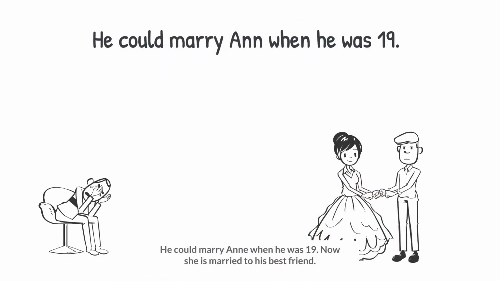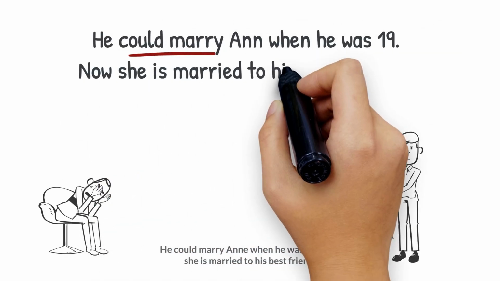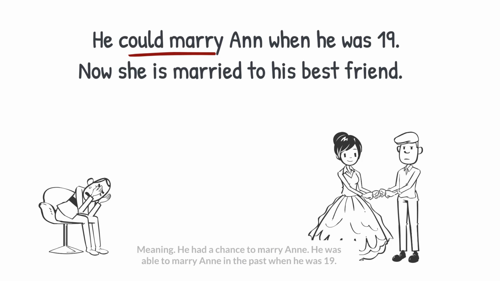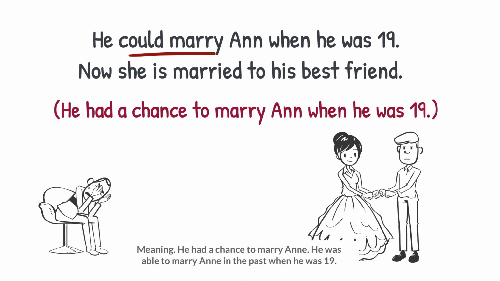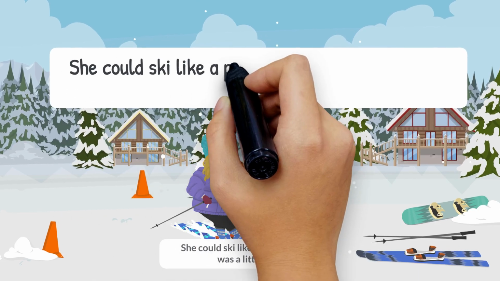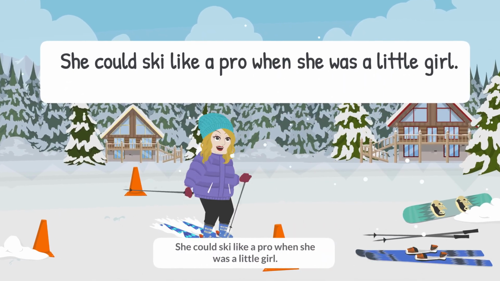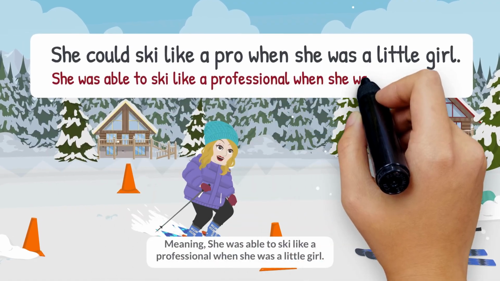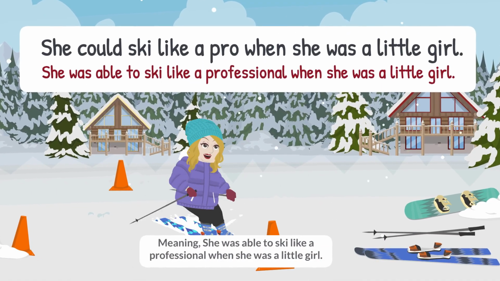He could marry Anne when he was 19. Now she is married to his best friend, meaning he had a chance to marry Anne. He was able to marry Anne in the past when he was 19. She could ski like a pro when she was a little girl, meaning she was able to ski like a professional when she was a little girl.